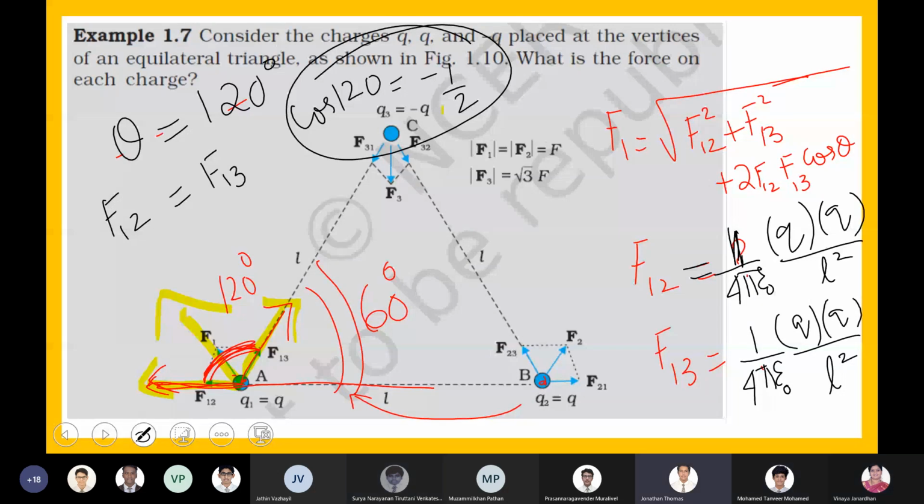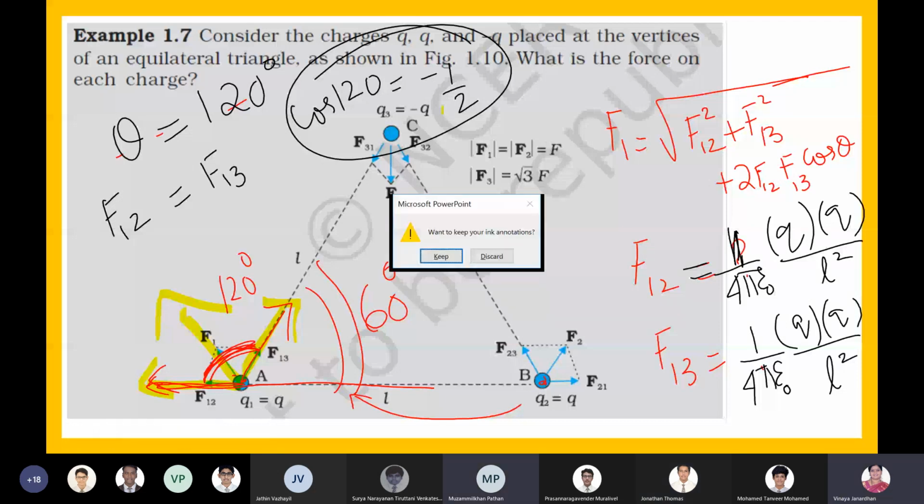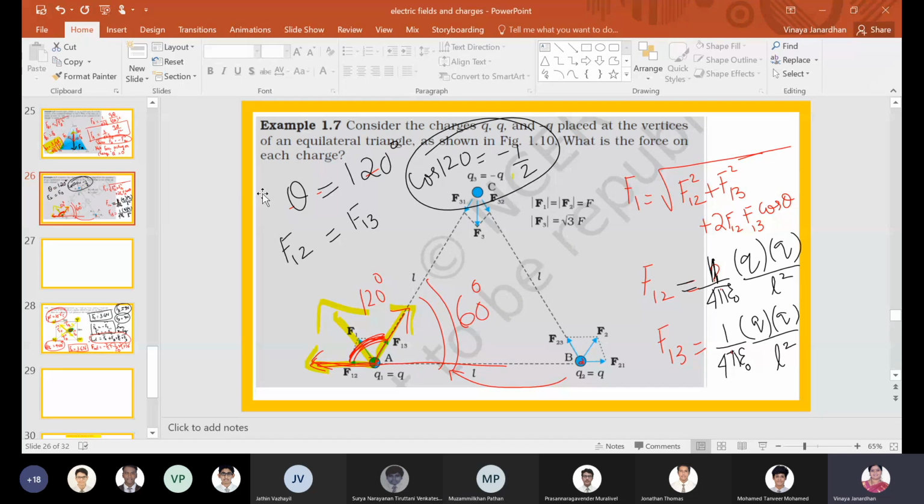Yes, ma'am, we can look at the textbook. Okay, fine. Complete this homework, boys. Please complete this homework.